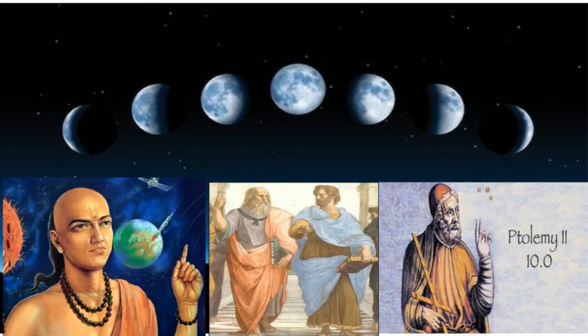As civilization progressed, the early astronomers found two types of motions of celestial objects. Let us take the case of the moon. On a daily basis, the moon appears to rise in the east and set in the west. Thus, one can say that the moon is going around the earth with a period of one day. But for a careful observer, it was clear that the moon was also exhibiting another motion.